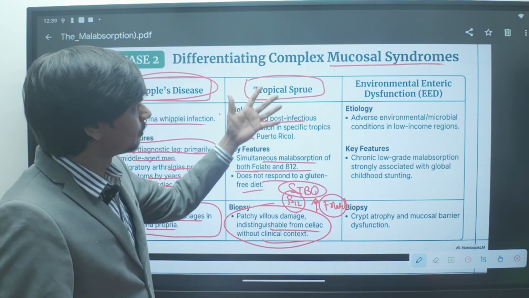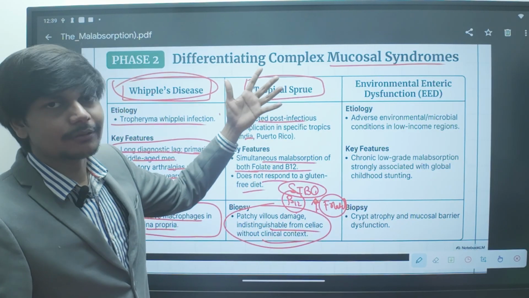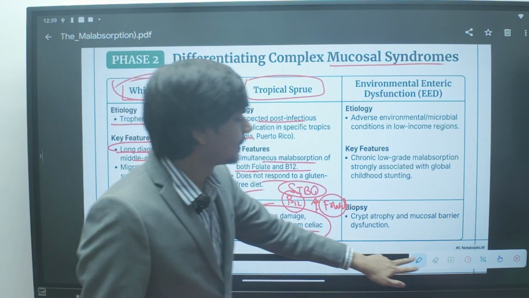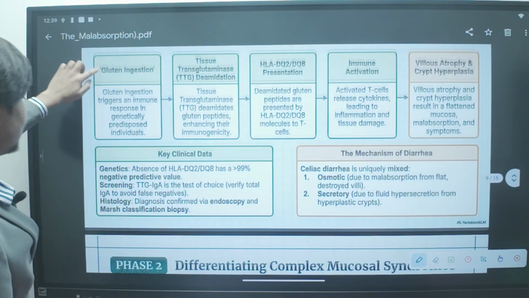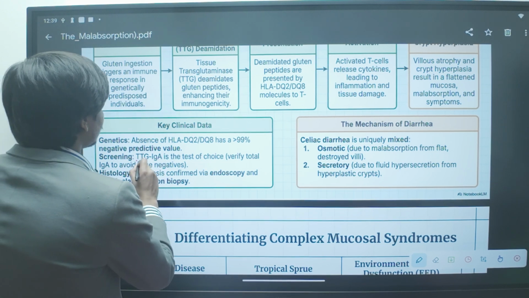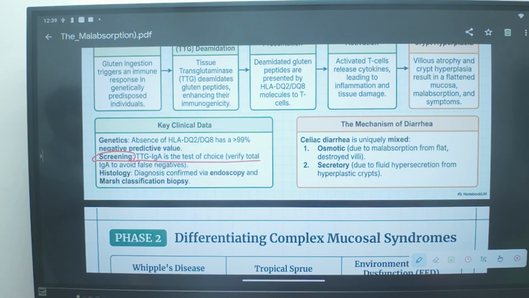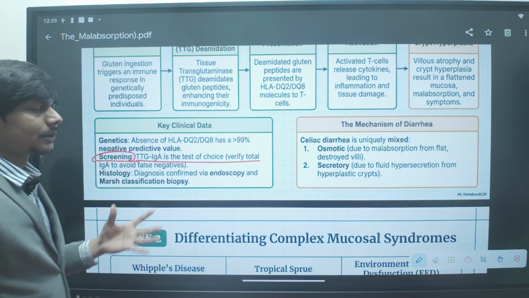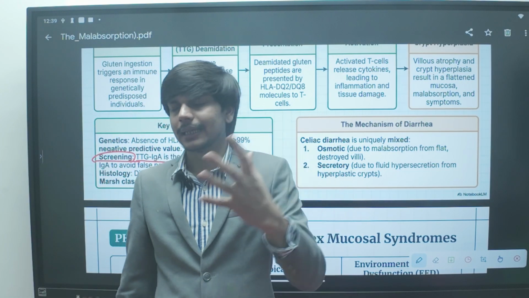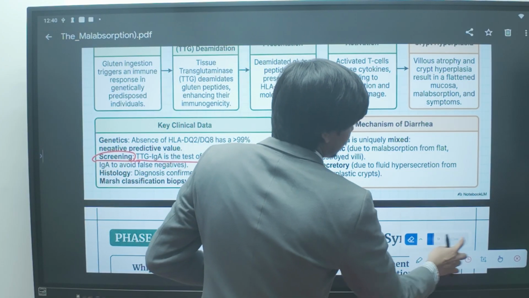On serology, anti-TTG will be absent in tropical sprue. But in celiac disease, the serological test which is done is tissue transglutaminase, which is the test of choice. It is the screening test of choice to diagnose a patient with celiac disease. So tissue transglutaminase IgA type is positive in celiac disease and absent in the tropical sprue patient.